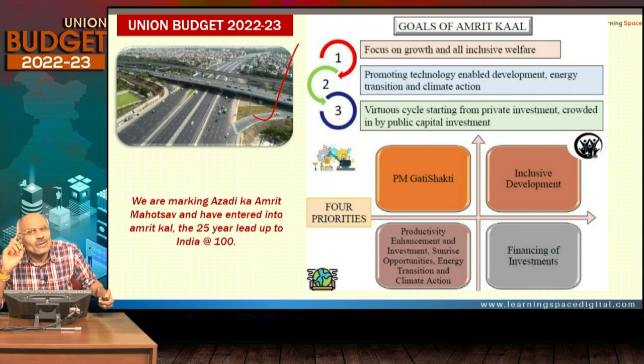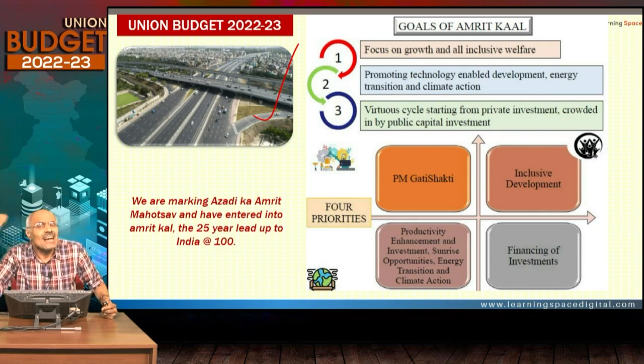Right, friends, one important thing is the government is betting on capital expenditure. Once the infrastructure is ready, then automatically the private sector will take over. It becomes the breeding ground for the private sector to flourish. That is the government viewpoint, what you call the virtuous cycle of growth.